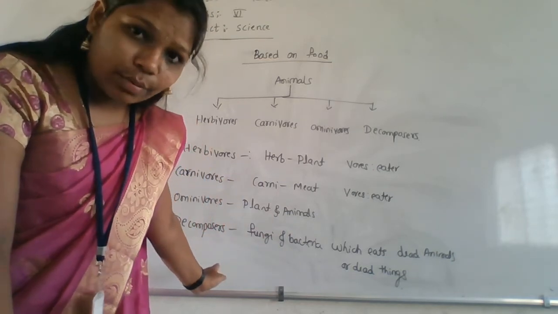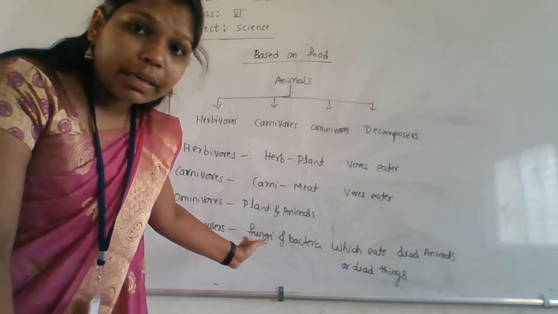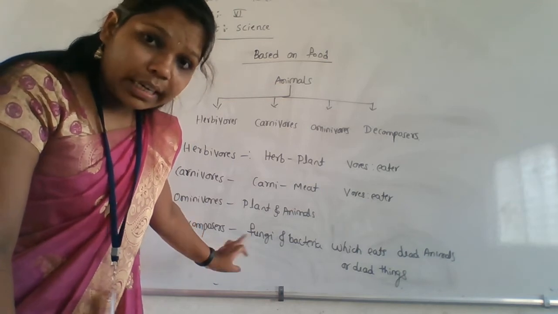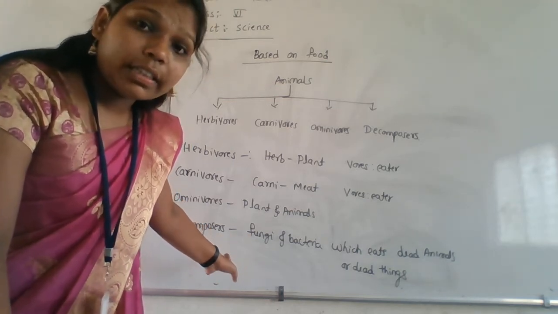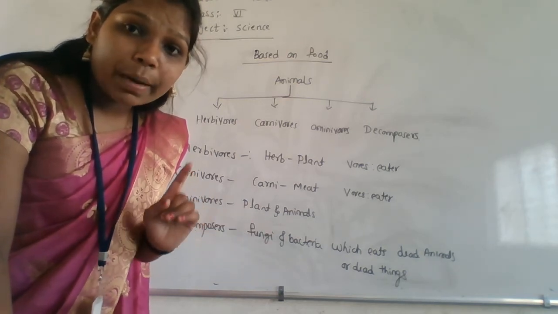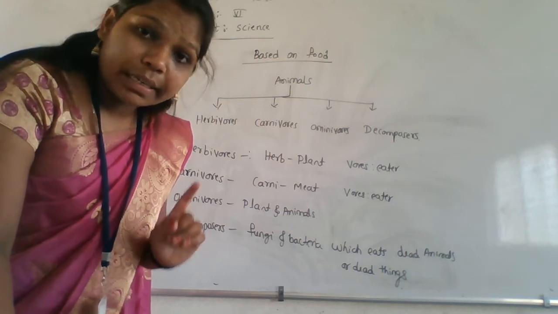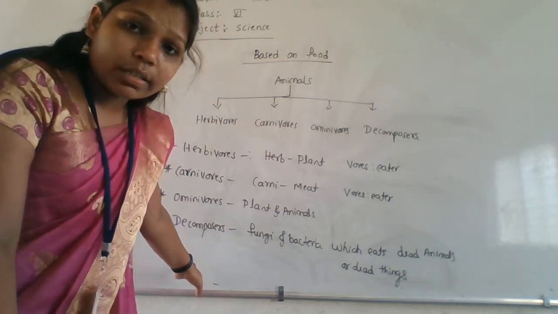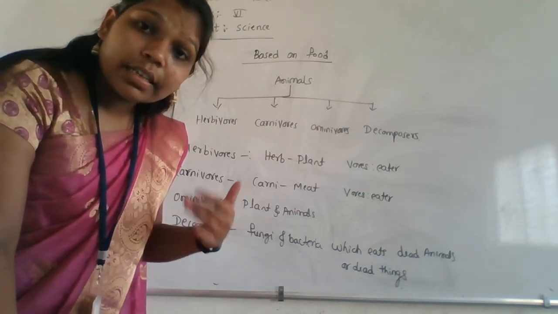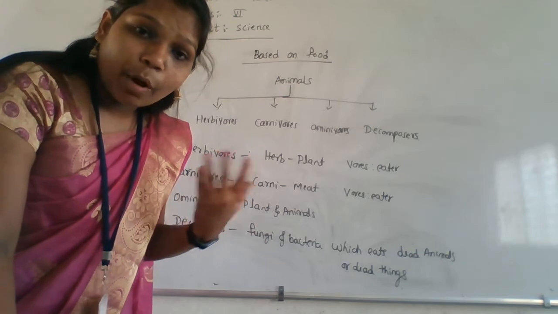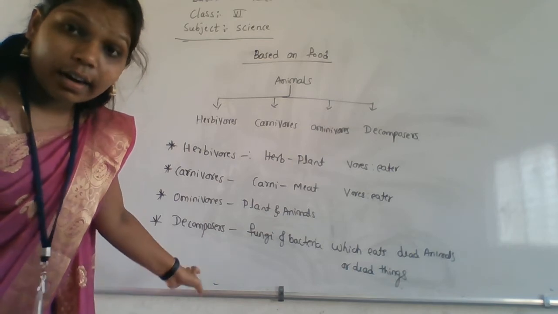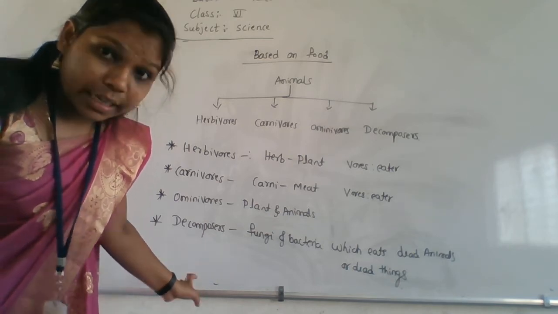So these are called what? Decomposers, because they help the earth also. They help nature. They are very useful. Without decomposers, the plants will not get proper what? Minerals. The soil will not get proper minerals, and for that reason the plants also do not get proper minerals. So these decomposers help to clean the earth. They help nature also.